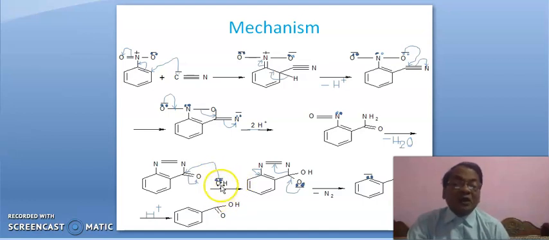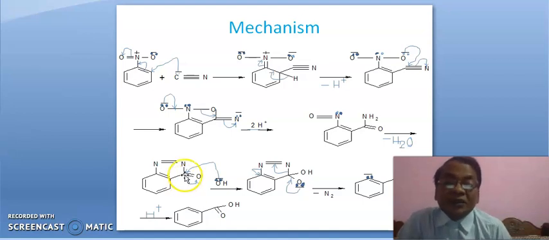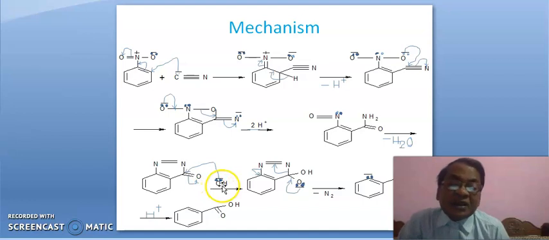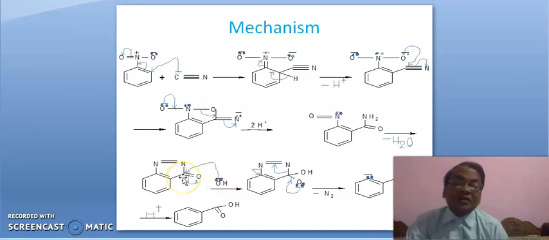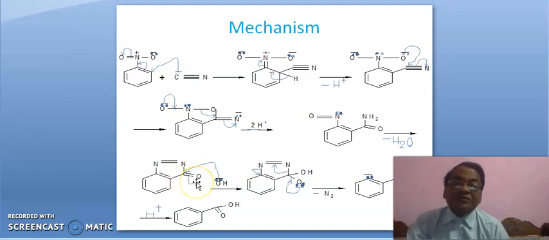Again, this hydroxide ion, where does it come from? It comes from water. This water molecule or hydroxide ion will attack at this carbon. You know that this is a carbonyl carbon, and it is very easy for any nucleophile to attack at this carbon because it contains a delta positive charge. Therefore this nucleophile will attack at this carbon and this pi bond will break in this fashion, leading to this structure.